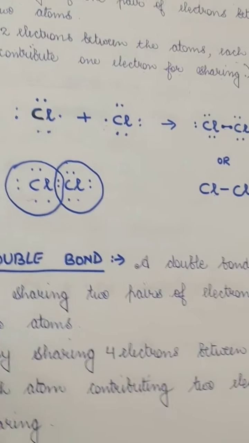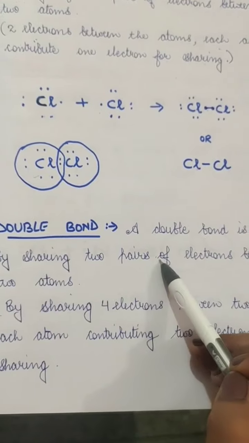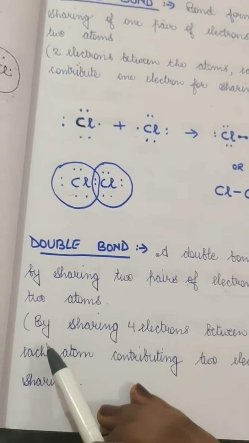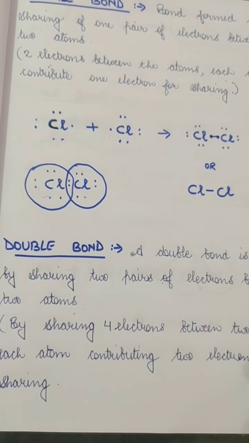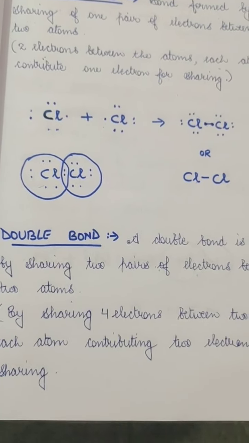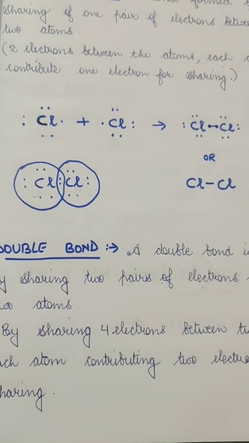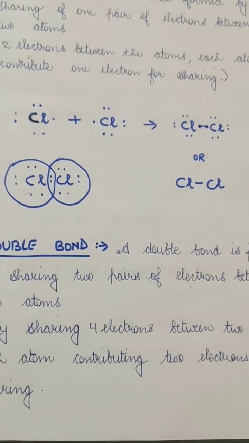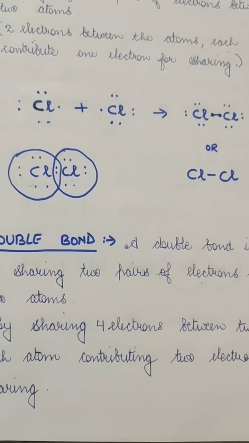Okay, now next is the double bond. A double bond is formed when there is sharing of 2 pairs of electrons between the atoms. So by sharing 4 electrons between 2 atoms, each atom contributes 2 electrons for sharing. From one atom there will be 2 electrons, and from the other atom also 2 electrons. So 2 from each one of the atoms, all total there are 4 electrons. Example.